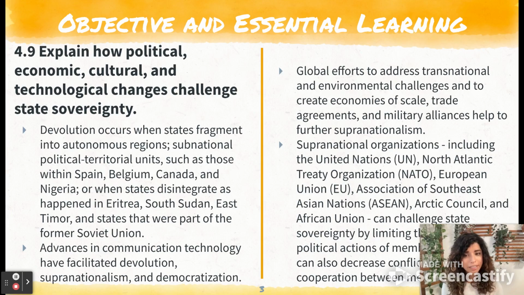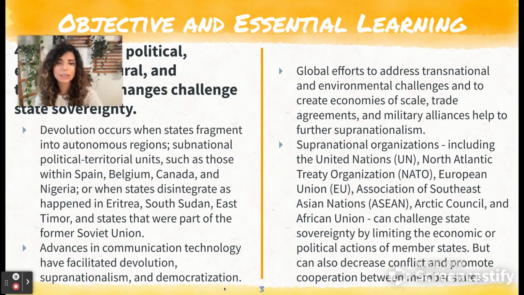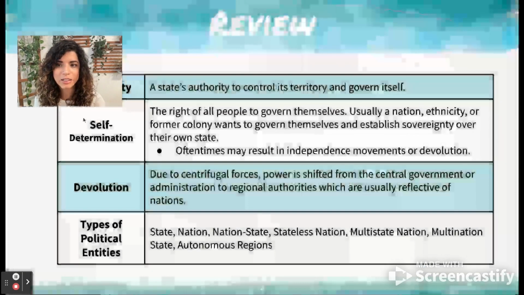So go ahead and take a pause here, read through all this. You will notice that we've already talked about devolution. Some of these ideas also relate back to Unit 1 concepts. And most of today's focus is going to be on supranational organizations.